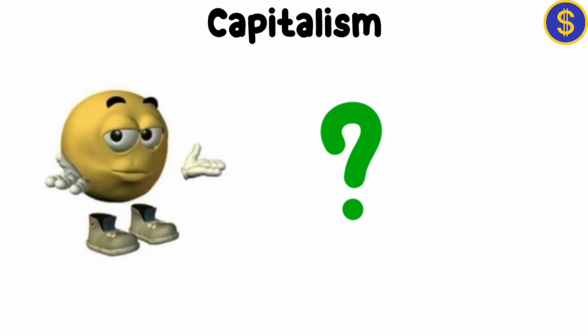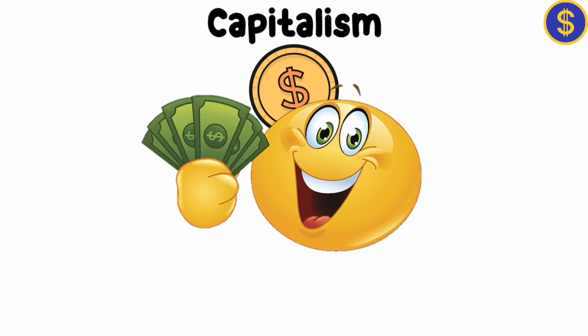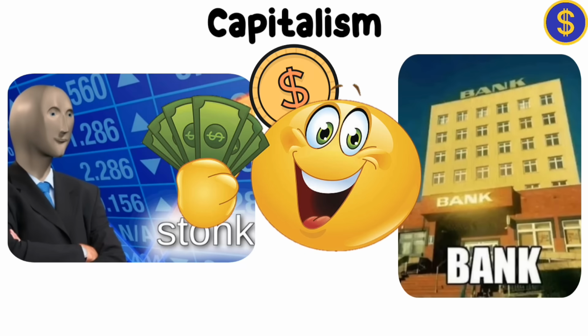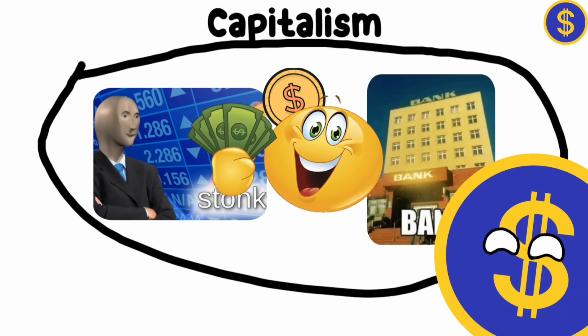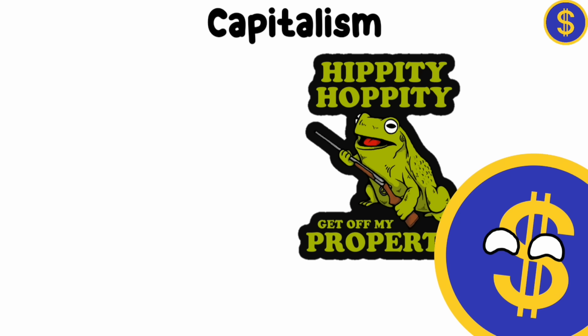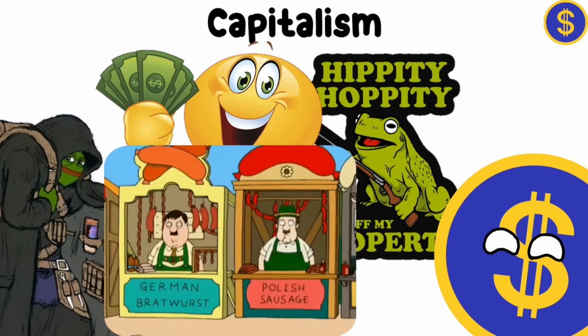Capitalism. Capitalism doesn't really have one official symbol, but some common ones that represent it are the dollar sign, coins, and images of banks or stock markets. These symbols show what capitalism is all about, like private property, free markets, competition, and making a profit.